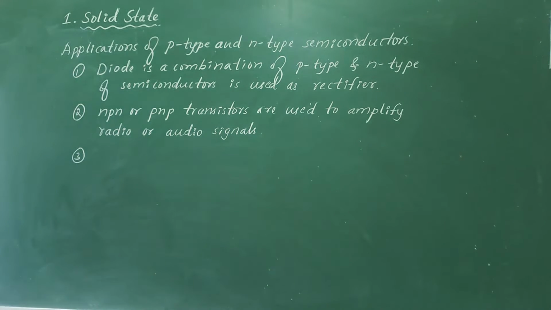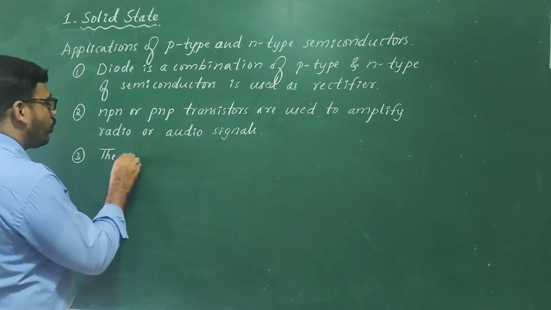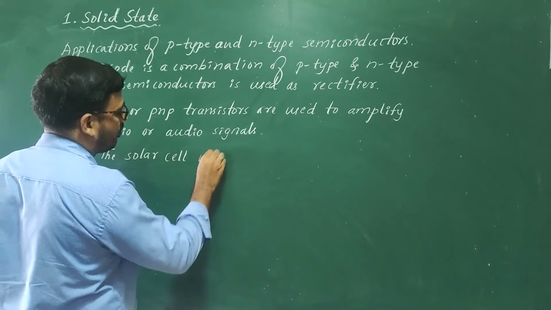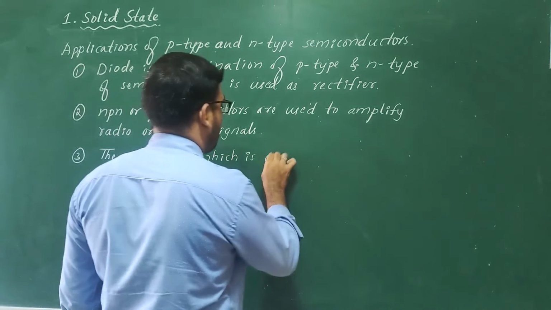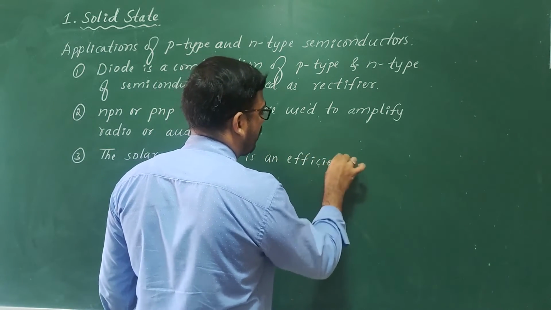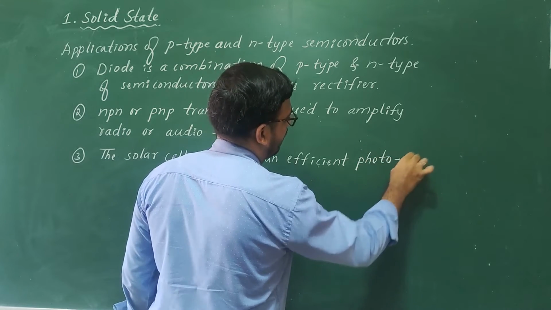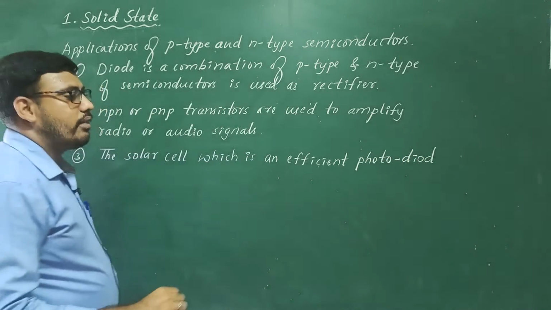The solar cell, which is used in solar panels, is an efficient photodiode. It is also a diode only, a combination of p-type and n-type semiconductors.